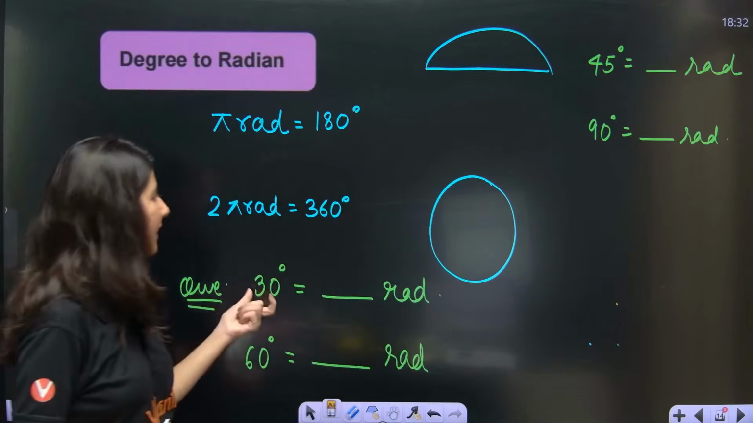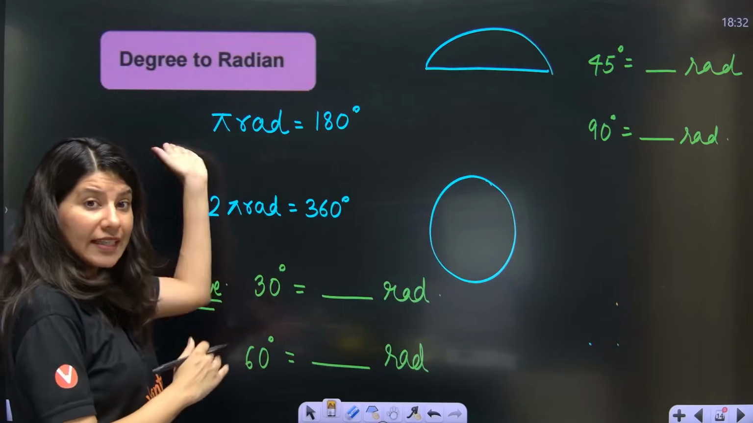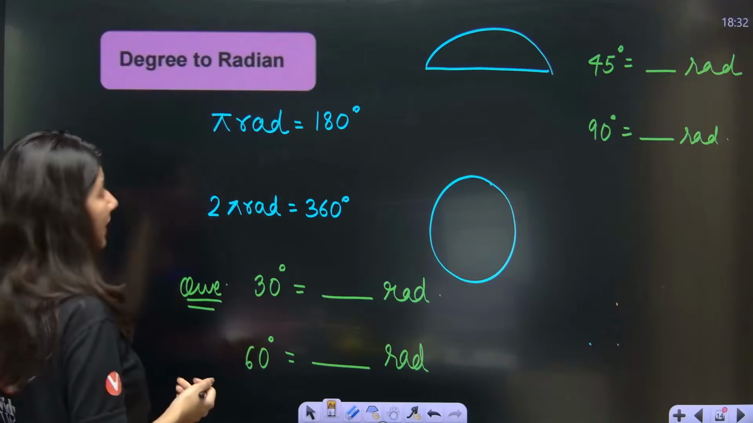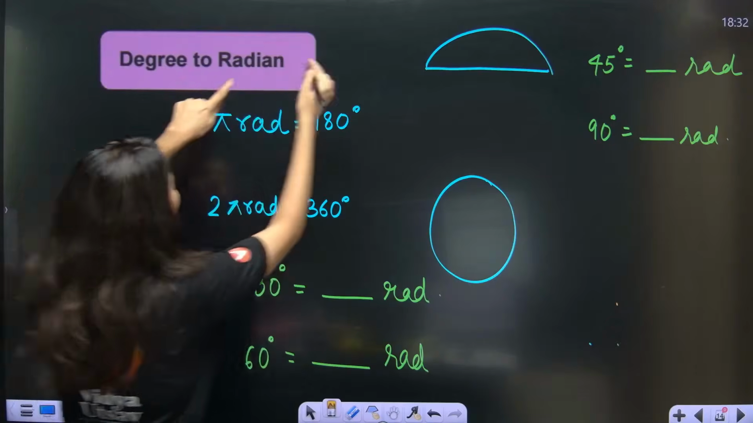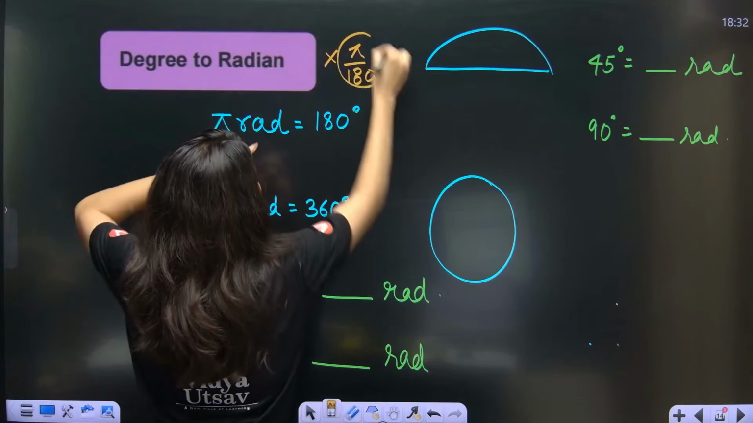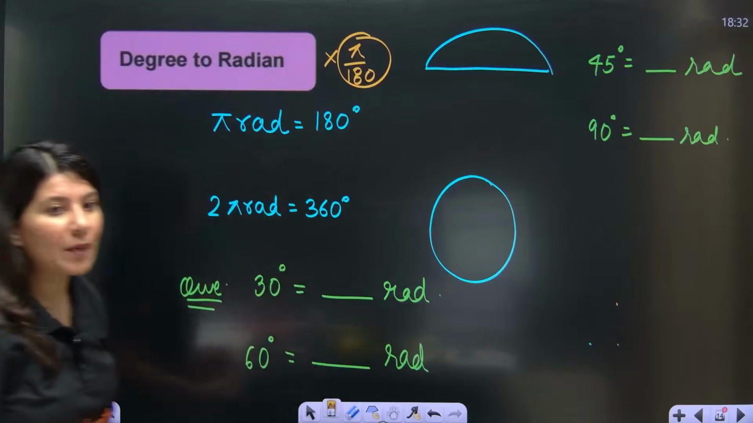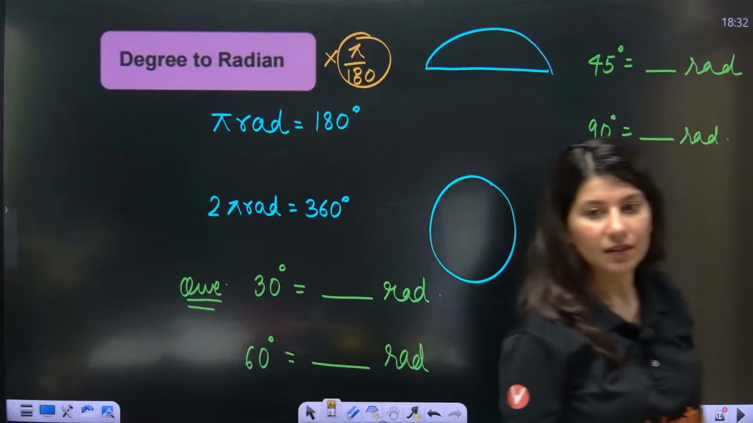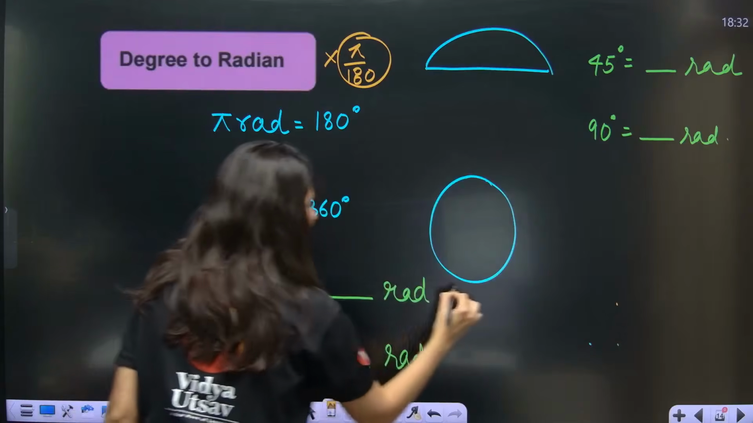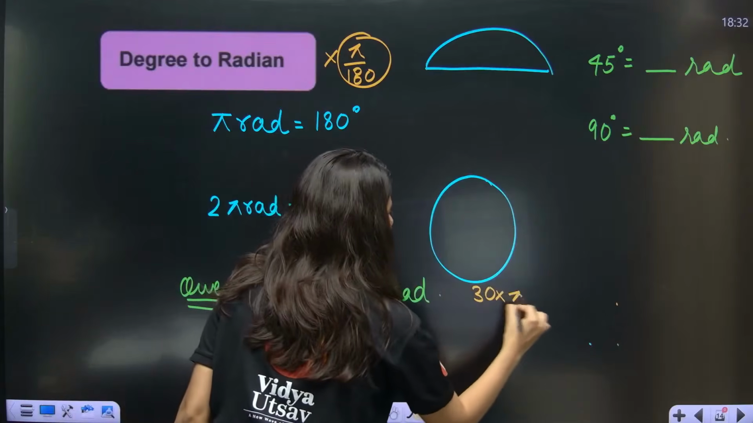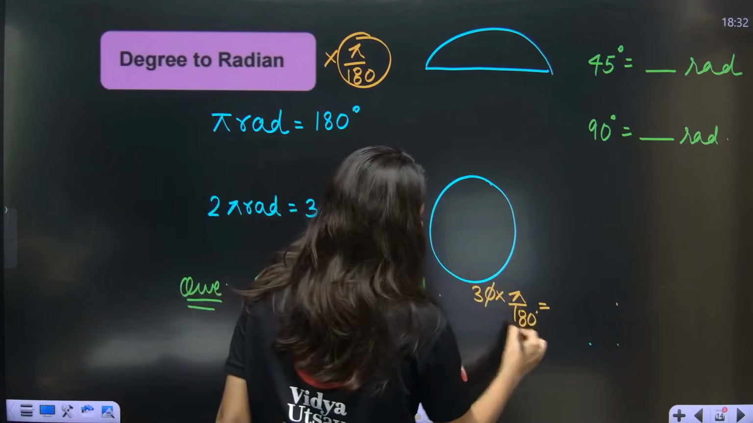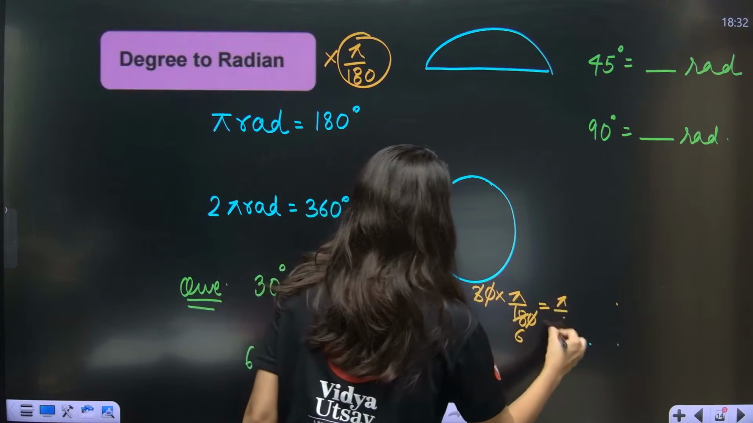Okay, so 30 degree. Now how to convert degree to radian? To convert degree to radian, you have to multiply it by pi by 180. So 30 into pi by 180 will be your answer, which is 0, 0 cancel. 3 ones are 3, 3 sixes are 18, so pi by 6.